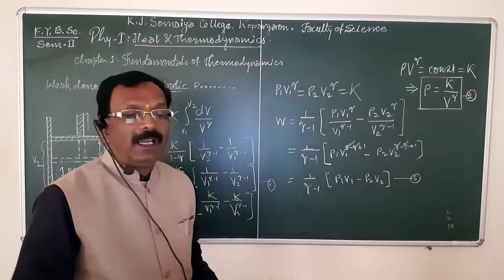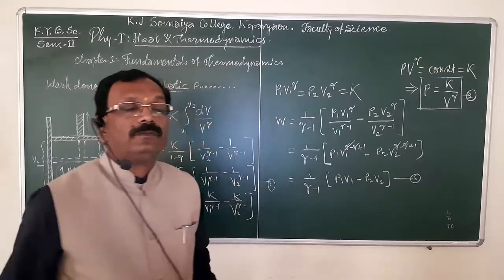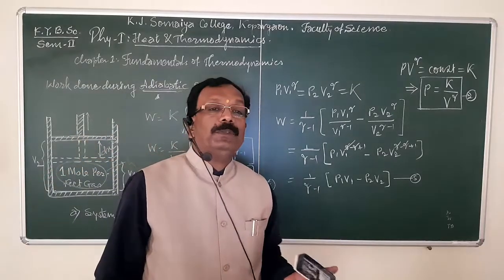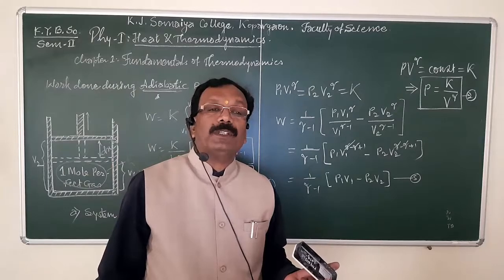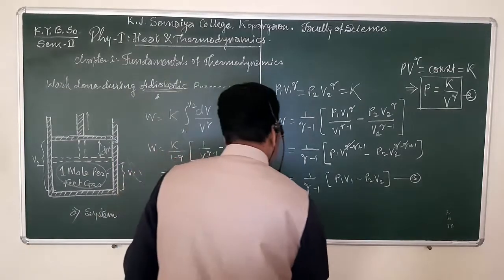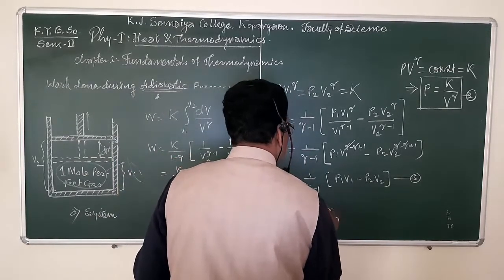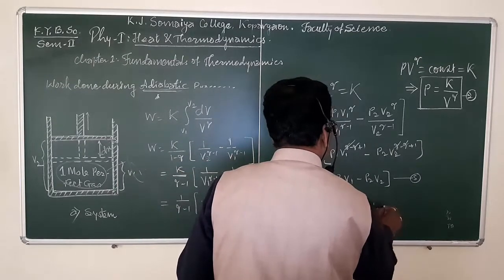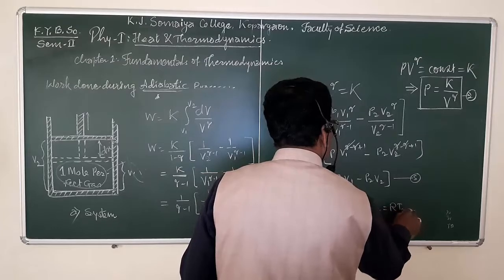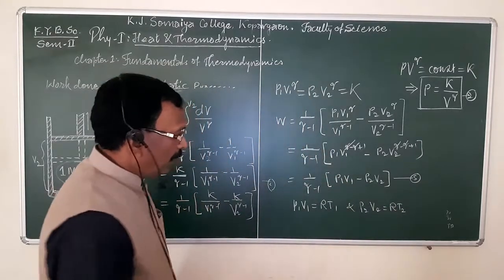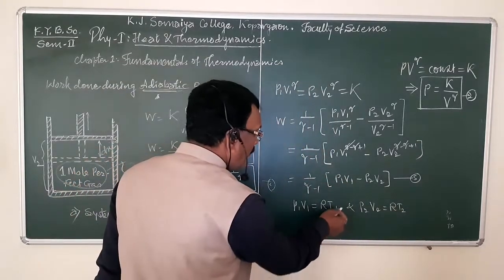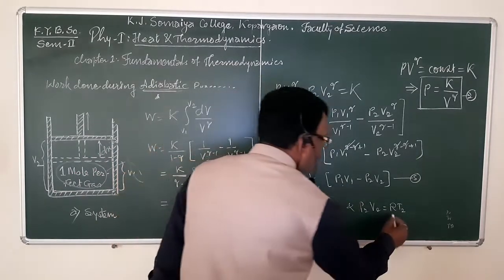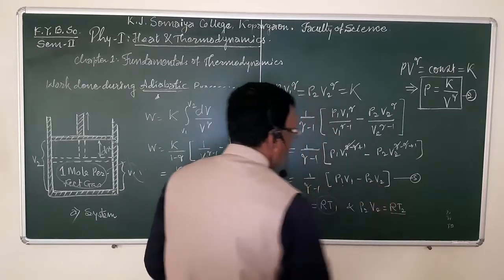Now again for adiabatic change, if T1 and T2 are the initial and final temperatures of the gas, then P1 V1 is equal to RT1 and P2 V2 is equal to RT2. So substitute RT1 for P1 V1 and RT2 for P2 V2.